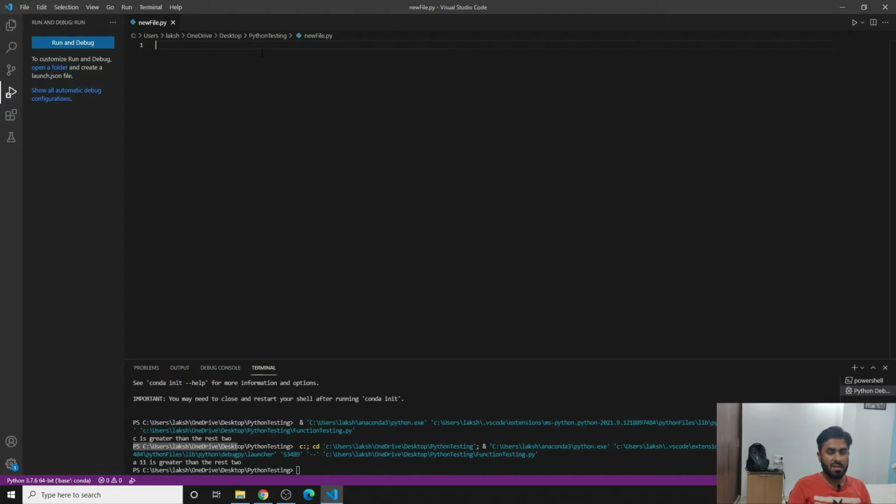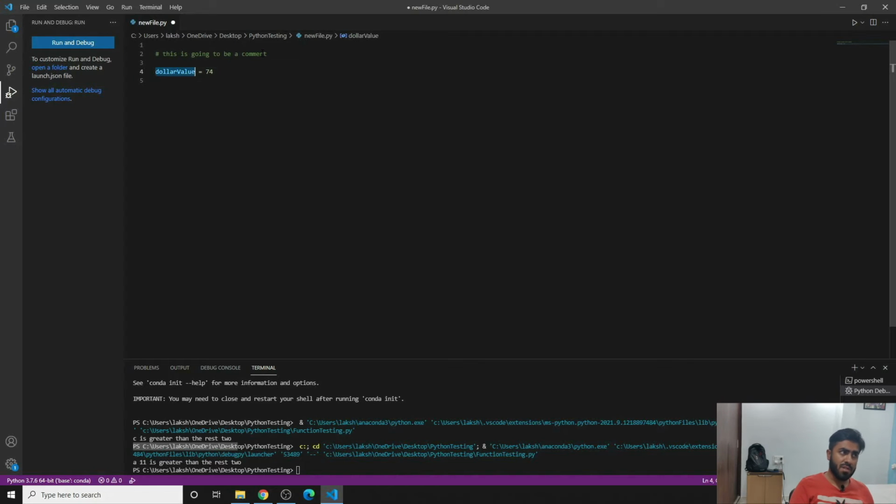And in Python, the best thing is that you don't have to declare stuff. If you want to comment, you can write a hashtag, and then this is going to be a comment. Suppose you want to declare a dollar value: you can write 74, and hence you have said that the variable dollar has a value of 74.